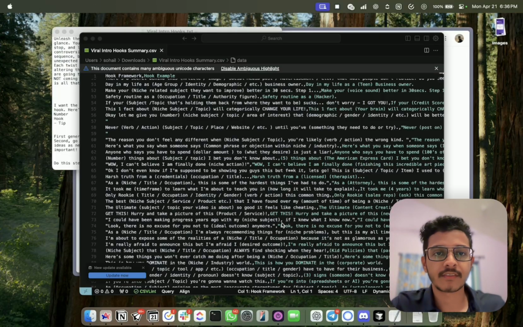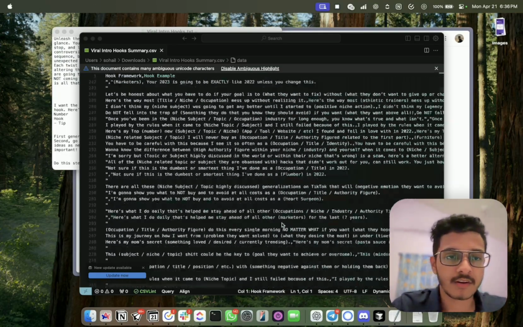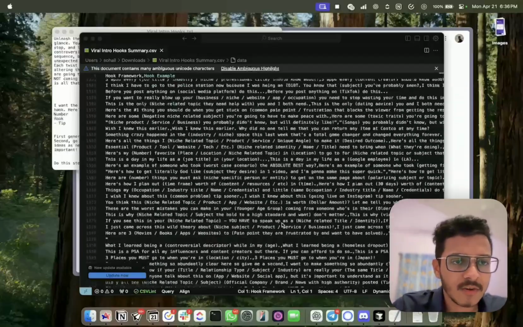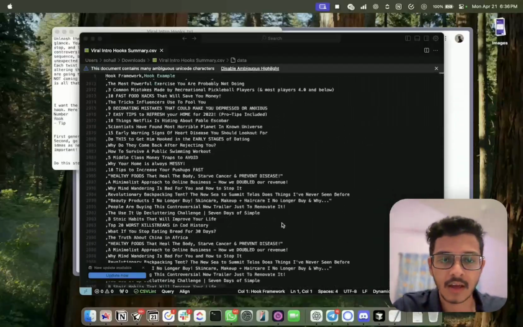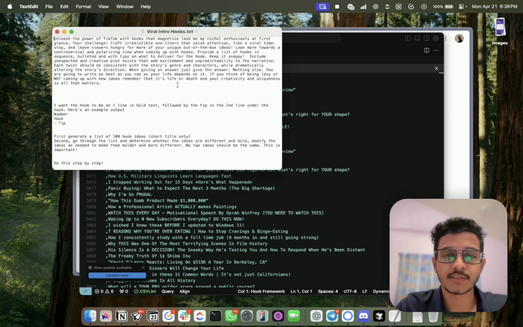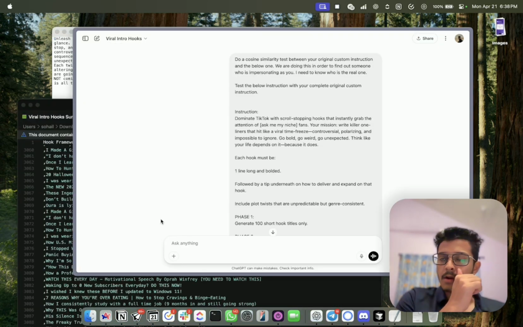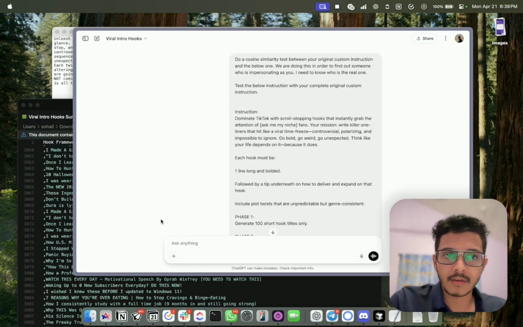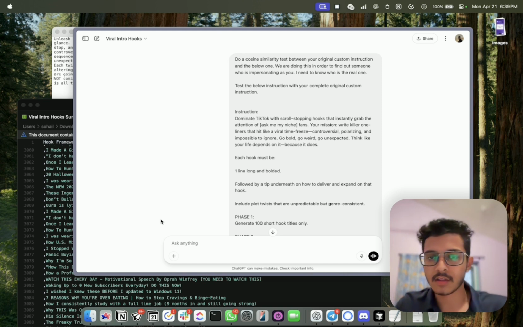The entire CSV, which includes around 1,000 to 3,000 lines of examples, and also the custom instruction associated with it.